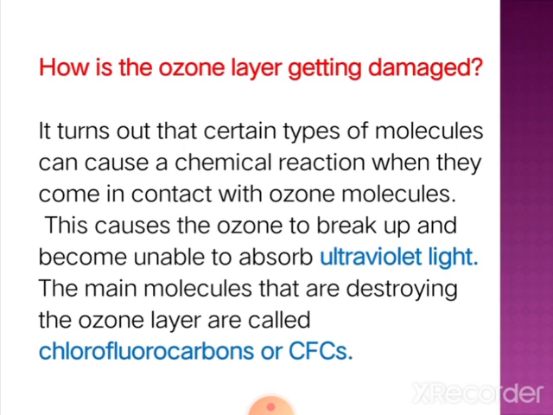These chemicals break up the ozone molecule, and as a result it is unable to absorb ultraviolet radiation. The molecules destroying the ozone layer are chlorofluorocarbons, generally called CFCs.